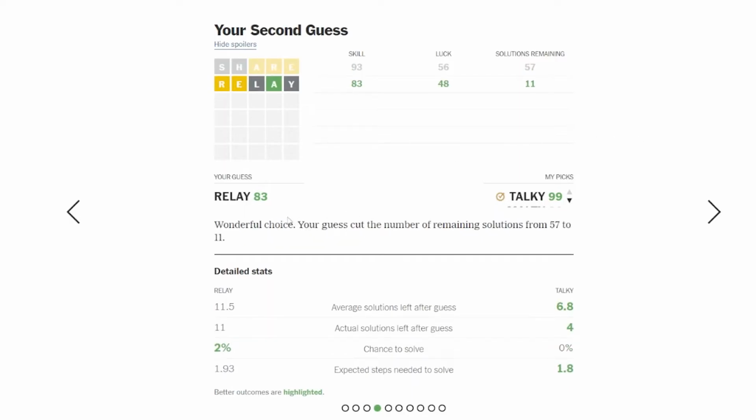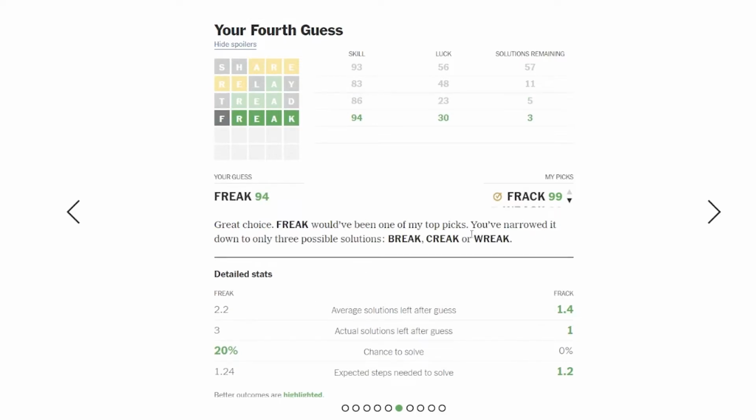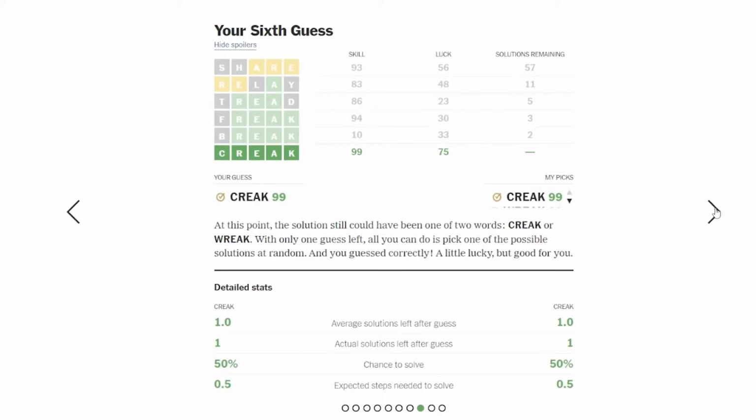Relay says was a good guess, narrowed it to 11 solutions. Tread says was a good choice, but there's 5 solutions left. And yes, I narrowed it to 3 solutions for some reason, even though I discussed it. I forgot about Crwth when making my next solution. Yeah, I should have done an elimination guess. Yes, I got a little bit lucky.